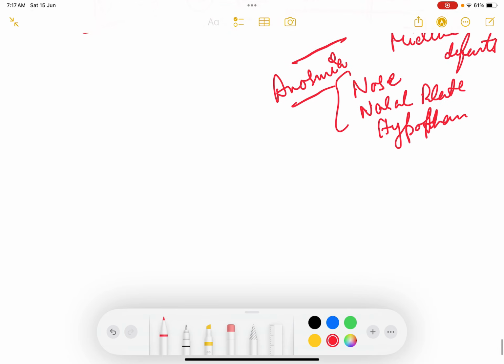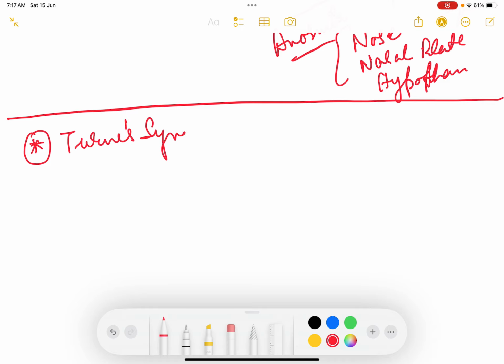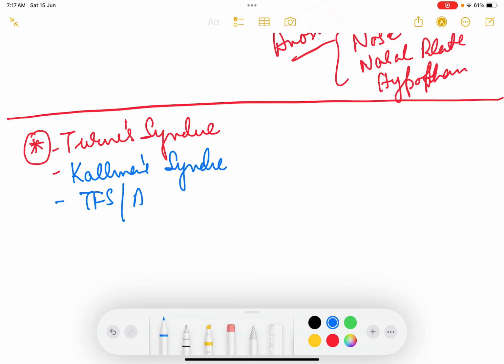Okay. Coming to your secondary amenorrhea. Okay. Now the causes, everything. What you need to study here is in detail. You have to study about Turner's syndrome. I'm giving a gist of what all has to be studied, because I have already recorded lectures on these separately, so I will not go into detail. Turner's syndrome, Kallmann syndrome has to be studied in detail. Then you have your testicular feminization syndrome or androgen insensitivity syndrome to be studied in detail.